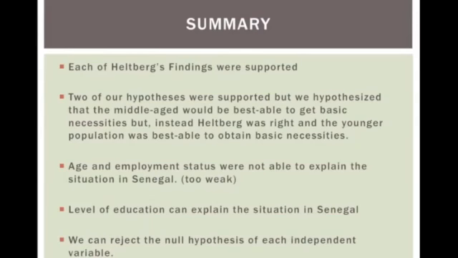When comparing our findings to Heltberg's theories, we found many similarities between the two bodies of research. Our findings were supported in the context that those with no income or employment were less able to access basic necessities such as healthcare and education. Those with a higher education level are indeed better able to obtain jobs, just as the book found and as we hypothesized. Our findings with age coincided with the book that the younger population was able to get basic necessities, yet we hypothesized that the middle-aged would be best able to obtain basic necessities, not the younger group.